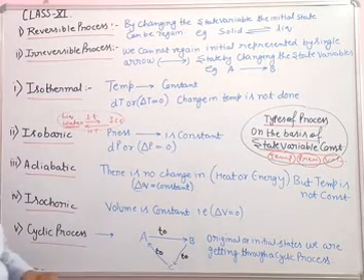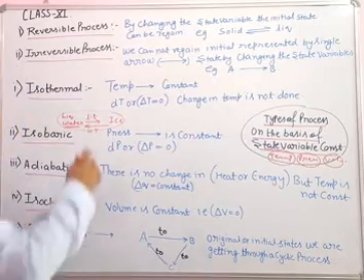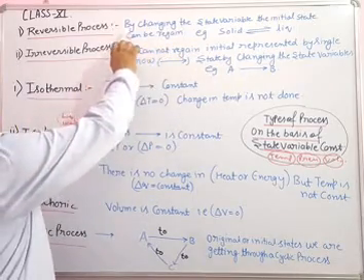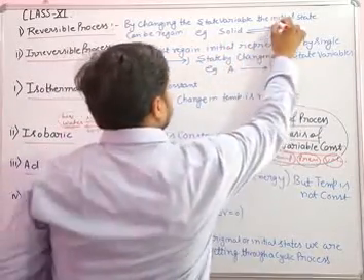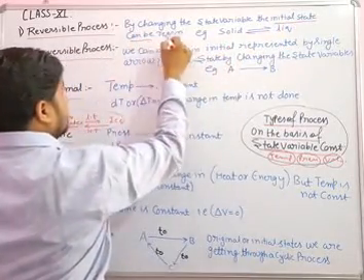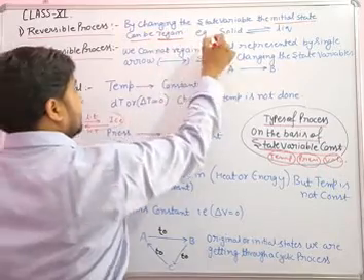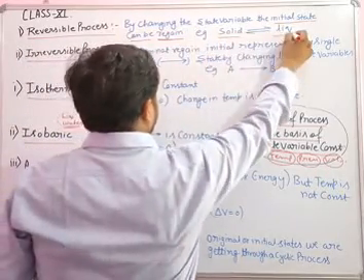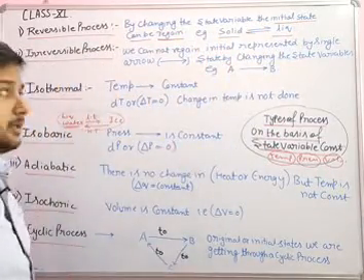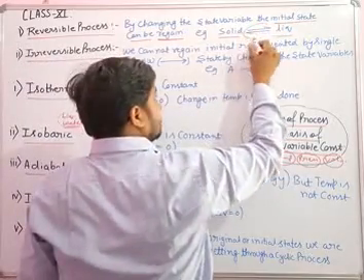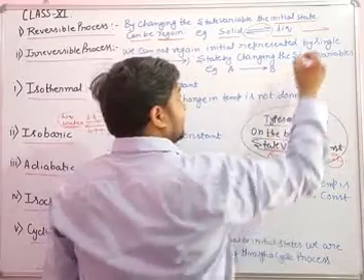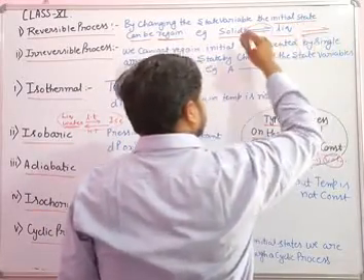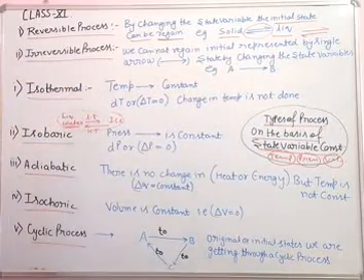We are getting the initial state of the process. So what is the definition for that? By changing the state variables, the initial state can be regained. For example, solid to liquid, liquid to solid. And this kind of arrows are called half arrows. These arrows show that this reaction is reversible in nature.